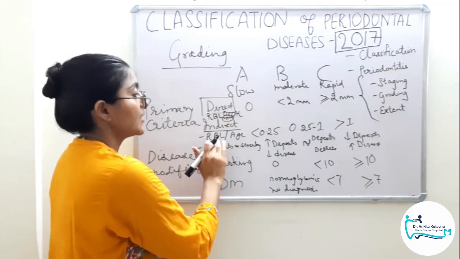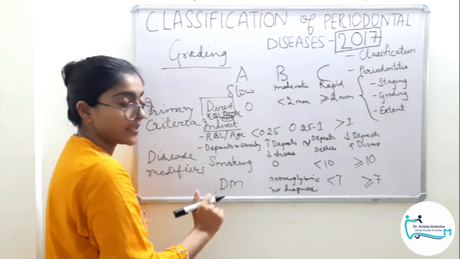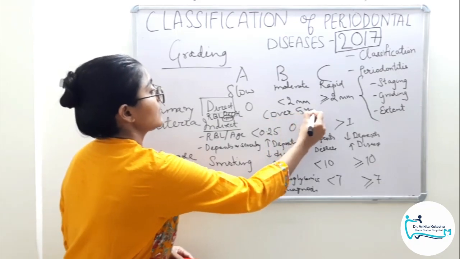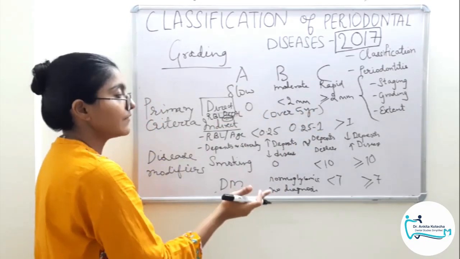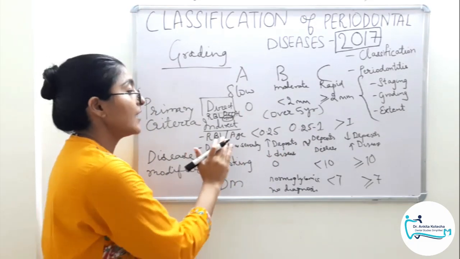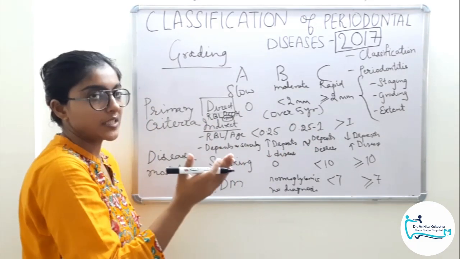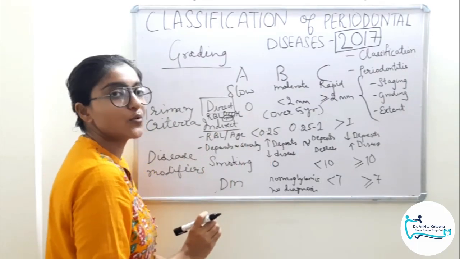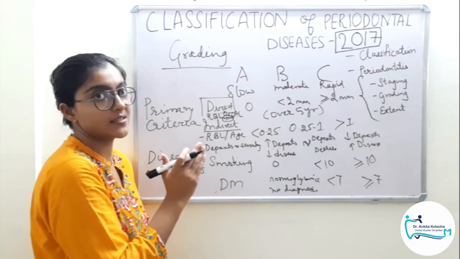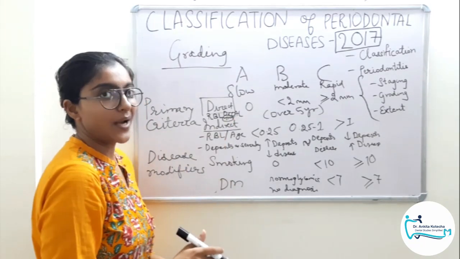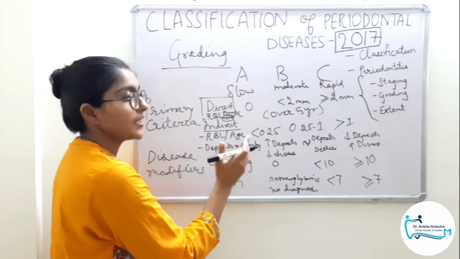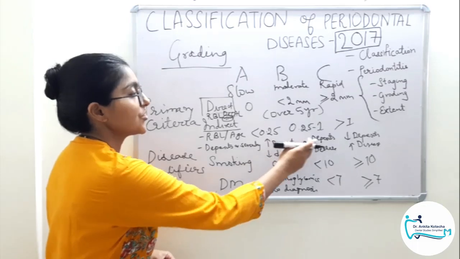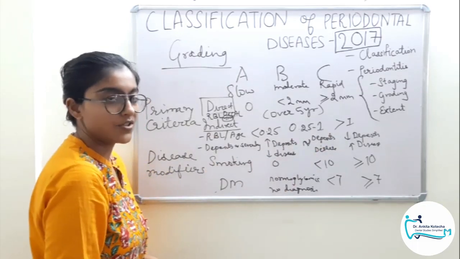If unavailable, then we have radiographic bone loss till date, because this parameter is over the period of 5 years. So if unavailable, we have radiographs and we have the age of the patient in the history taking. So divide both of them and get a value. If that value falls below 0.25, it is slow rate, 0.25 to 1 is moderate rate, and more than 1 is rapid rate. About deposits and severity, we have already noted down the amounts of deposits. So yes, the correlation can be assessed from their clinical examination.